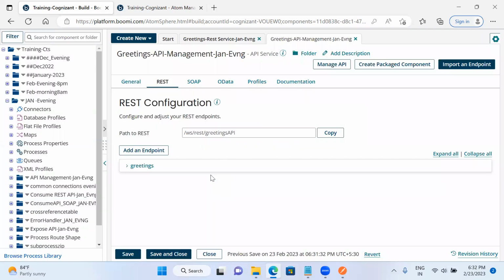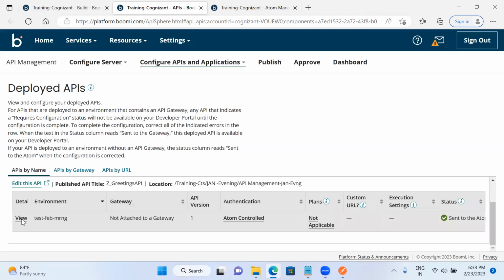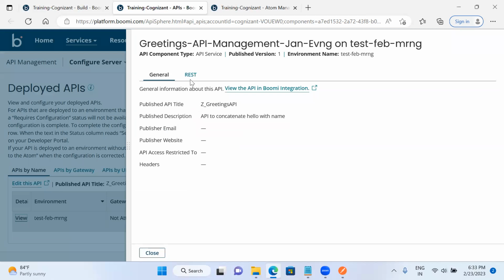As I told you, till now, developing the API comes under create, and whatever deployment I have done comes under publish. Now I need to go to the manage tab here. So manage API. If I come here, I am able to see this one. If I go to view details, I'll be redirected to the general mode and the REST mode here.